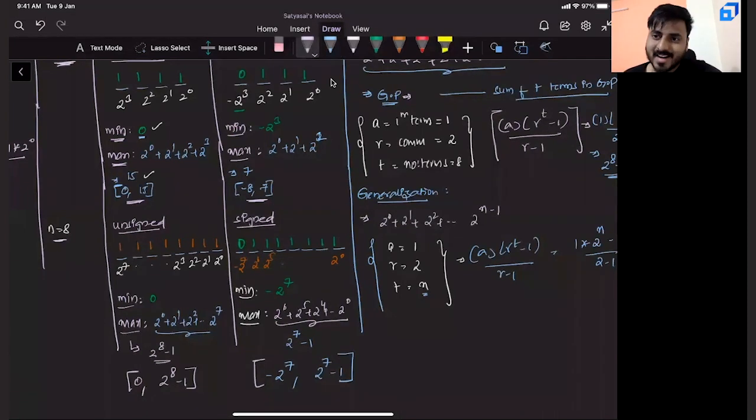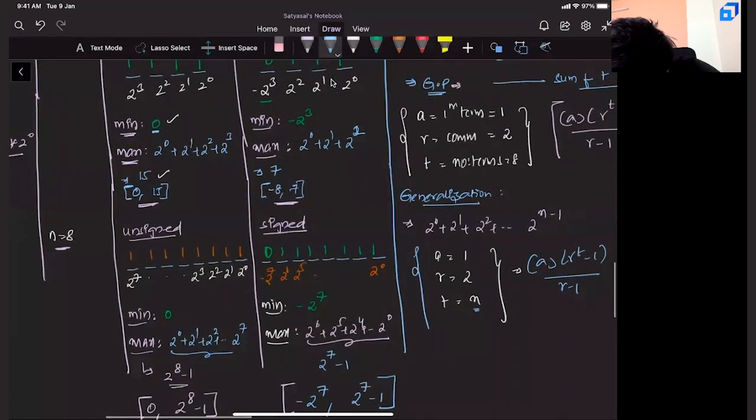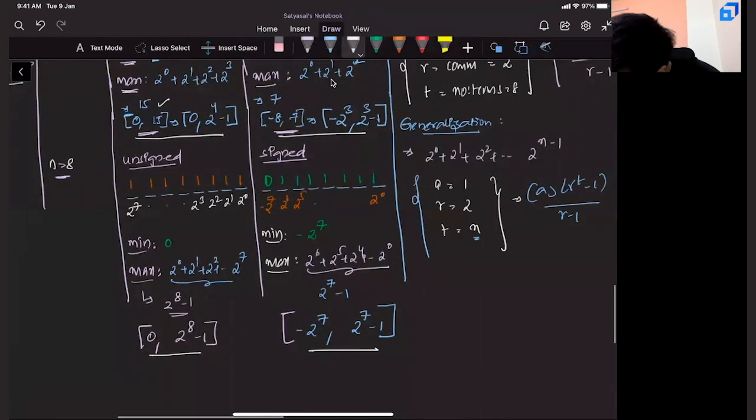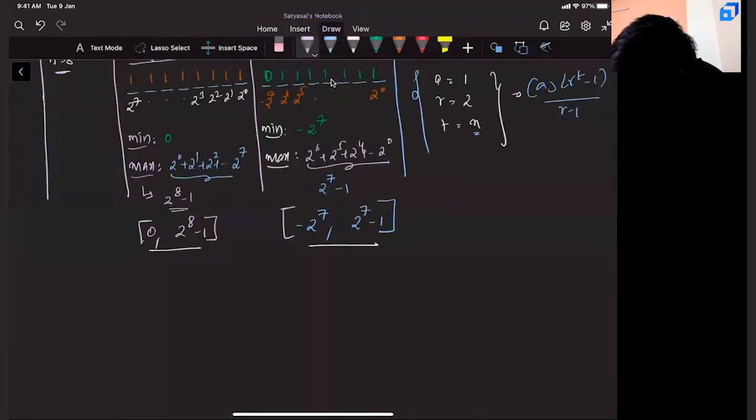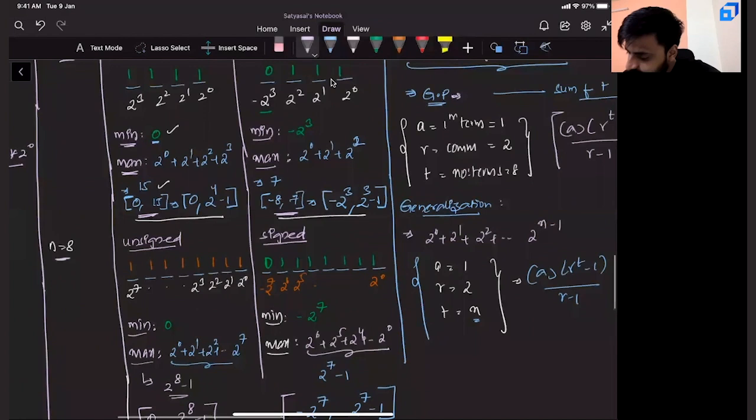Are you seeing a small pattern here? Isn't this the same as 0 comma 2 power 4 minus 1, and isn't this the same as minus 2 power 3 comma 2 power 3 minus 1? Given an n-bit number, if it is unsigned, can you tell me the minimum value?